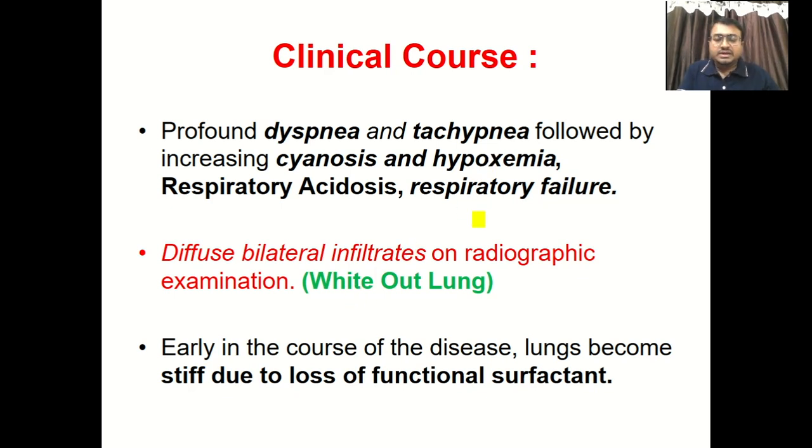Now clinical course. As we have discussed earlier, it is characterized by dyspnea, tachypnea, cyanosis, hypoxemia, and thus in turn leads to respiratory acidosis and failure. Now an important MCQ is white out lung. This is a very common finding on X-ray, diffuse bilateral infiltrate on radiogram. And again, a very important MCQ: white out of lung.